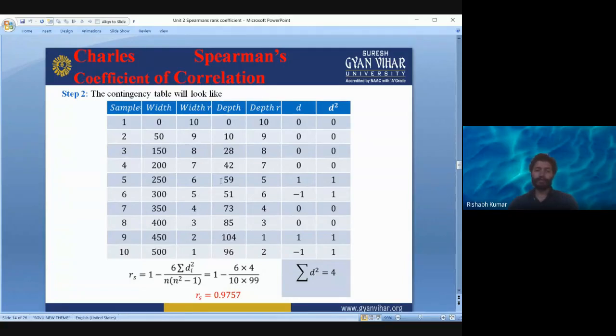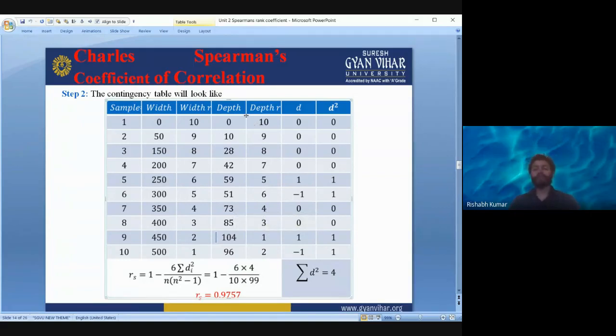And in the depth, the largest data point here is 104. So it is given the rank 1, and after that the largest is 96. It is given rank 2, then 85 is given rank 3, and so on.